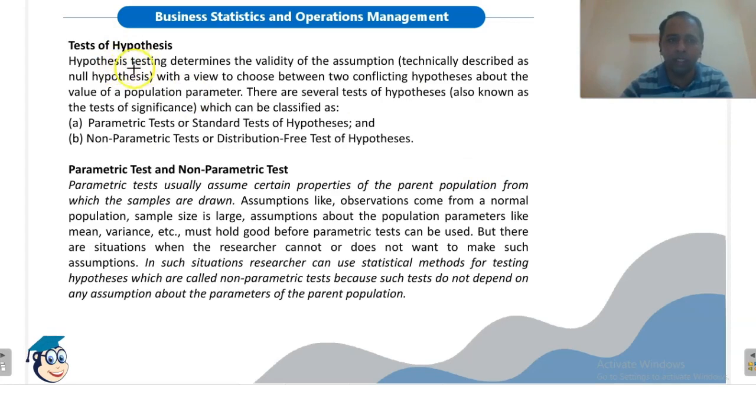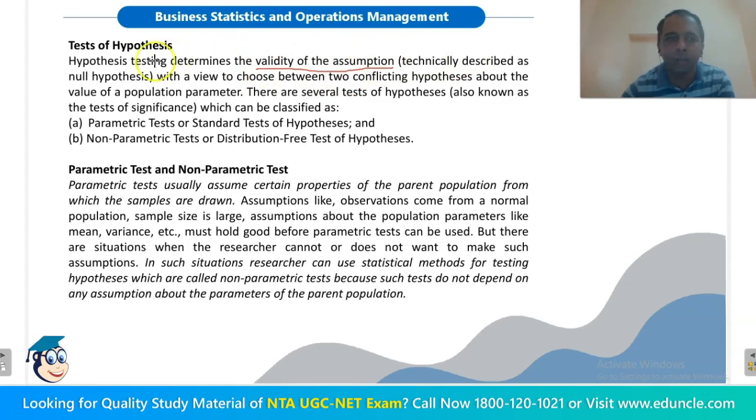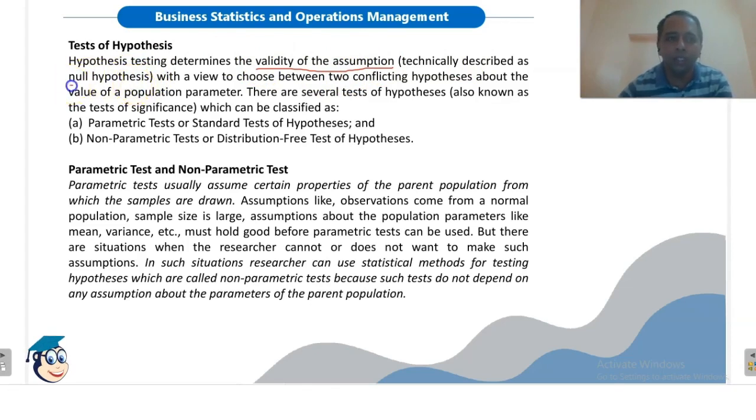Now, test of hypothesis. Various types of tests can be classified under two categories. Testing of hypothesis means it determines the validity of the assumption, technically described as the null hypothesis. Hypothesis means assumption. Okay, which hypothesis do we test? We always test the null hypothesis only. हम कभी भी alternate hypothesis को टेस्ट नहीं करते.